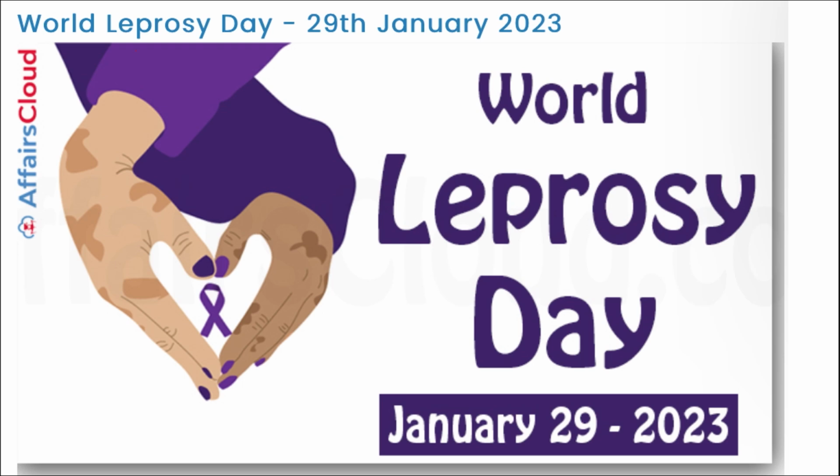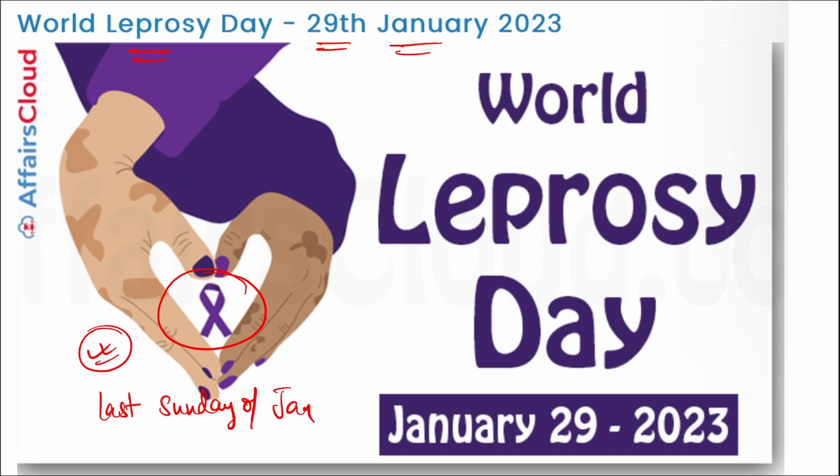First, we are talking about World Leprosy Day. It is observed on 29th of January. Just remember this, and here you can see purple ripple is the symbol of this World Leprosy Day. And this day is observed on the last Sunday of January month.